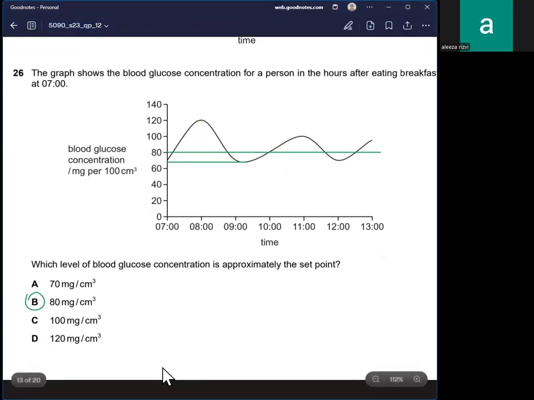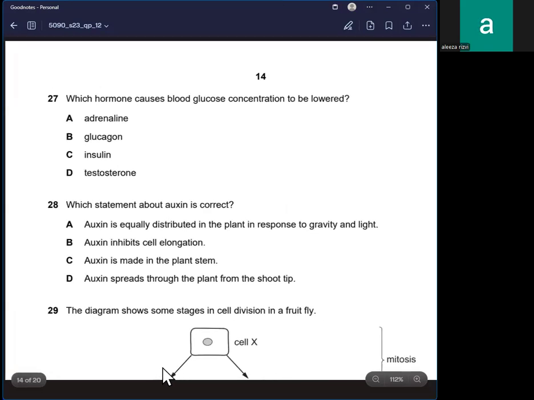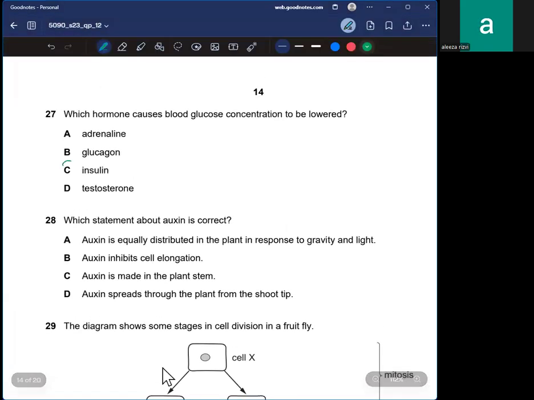All right, 27. Which hormone causes blood glucose concentration to be lowered? So it's obviously insulin. The other one also increases it. And there's no connection with blood glucose control. It is basically a reproductive hormone.